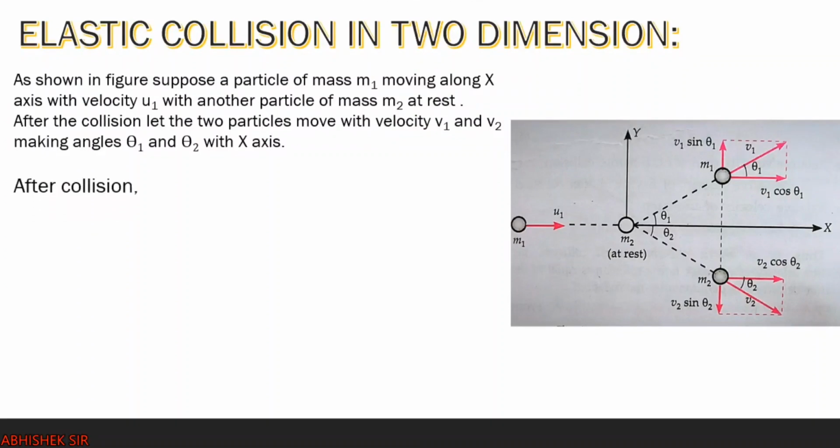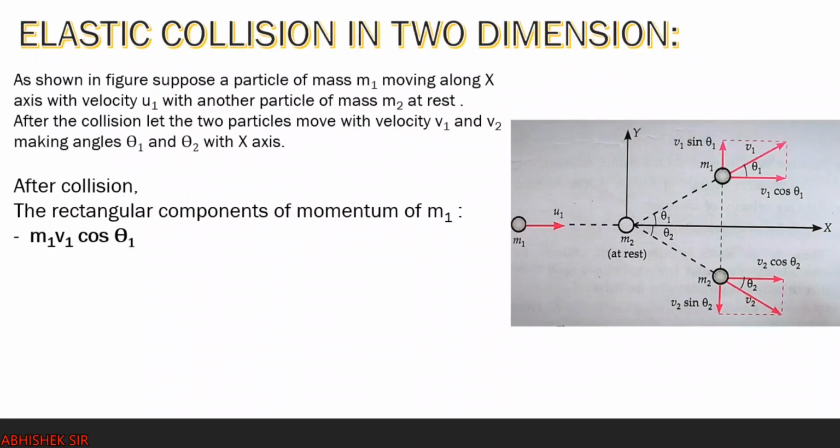Now, after the collision, the rectangular components of momentum of m1 will be m1 v1 cos theta 1, along the positive x-axis. Right? Next is m1 v1 sin theta 1, along the positive y-axis, as you can see in the figure.